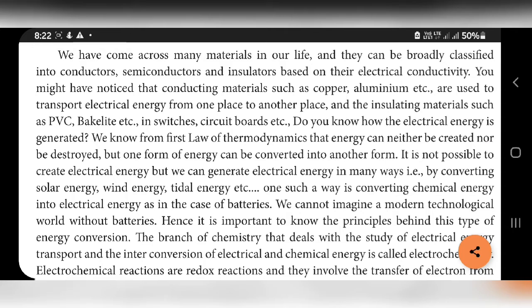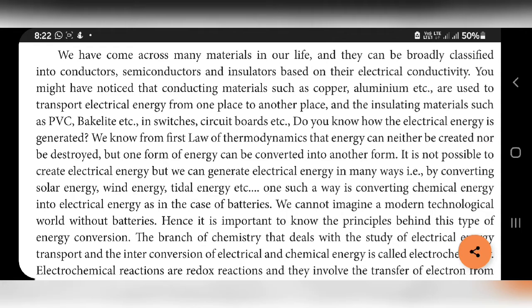It is not possible to create electrical energy, but we can generate electrical energy in many ways, by converting solar energy, wind energy, or tidal energy to electrical energy. One such way is converting chemical energy into electrical energy, as in the case of batteries. Batteries generally contain chemicals, and that chemical energy is converted to electrical energy.